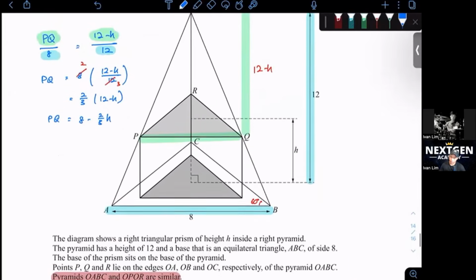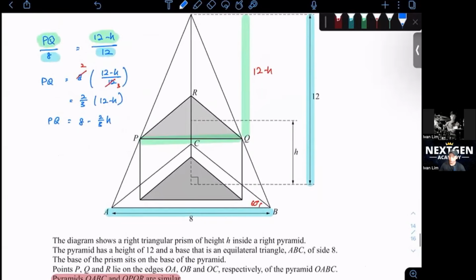Why do we need to find PQ? Because to find the volume of the prism, we learn in our math, make sure you know the formulas of all the shapes. A prism's volume is cross-sectional area times height.